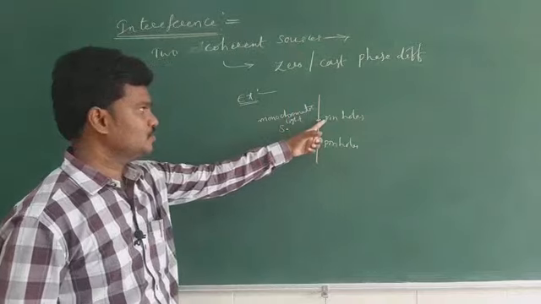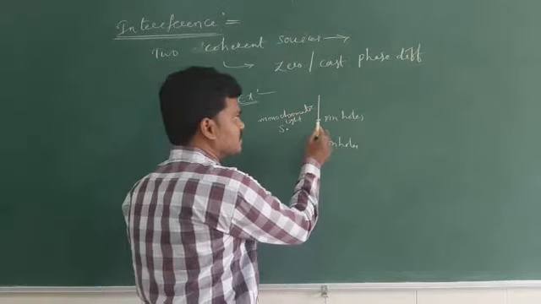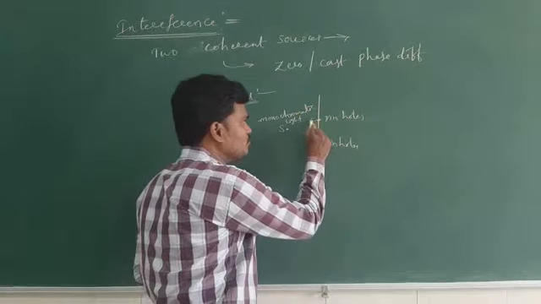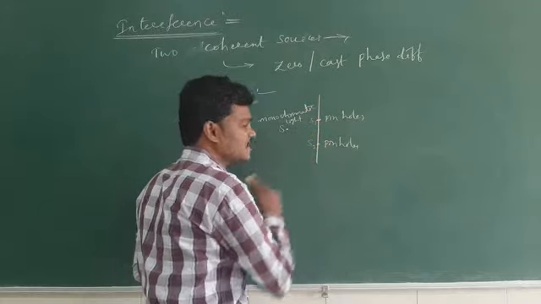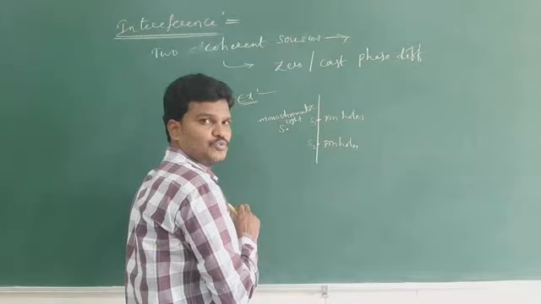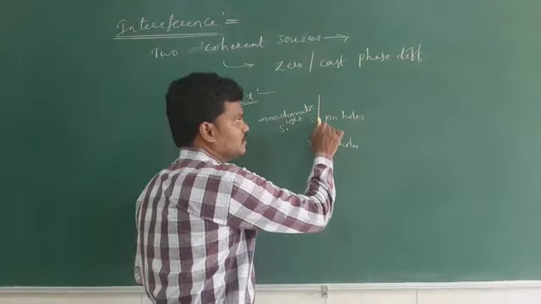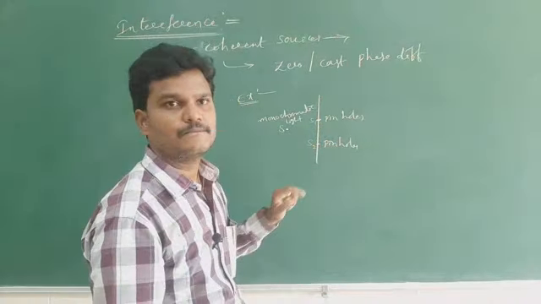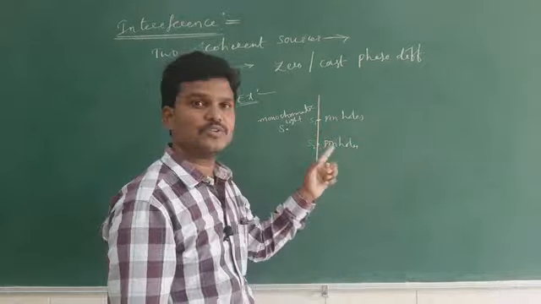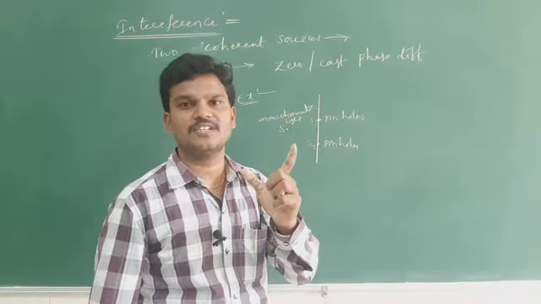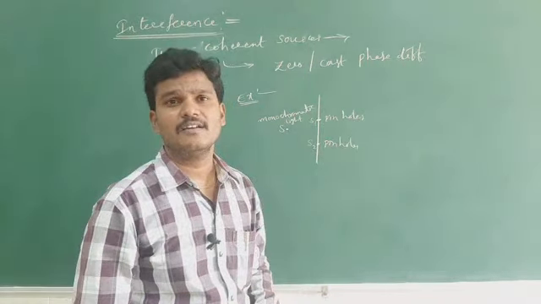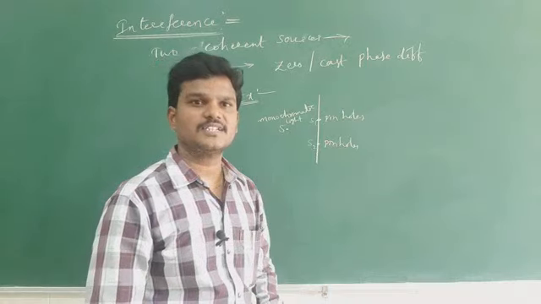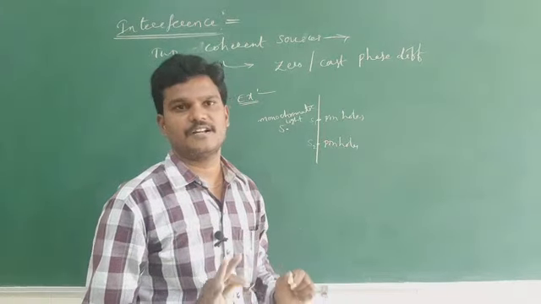According to Huygens principle, this hole behaves like one more source, and this hole also behaves like one more source. These two sources behave like two coherent sources which will emit light with a constant phase difference.